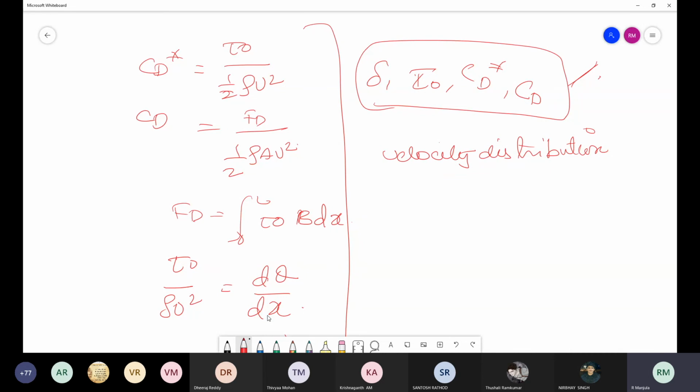You can go through the books for the different velocity distributions. Maybe one or two distributions you can try as homework. I can give you some problems. Maybe you can note down and calculate the different displacement thickness, energy thickness, and momentum thickness.